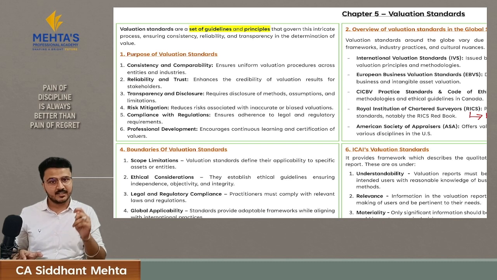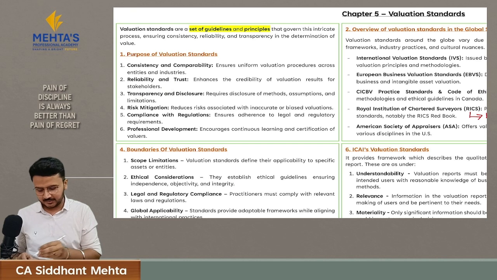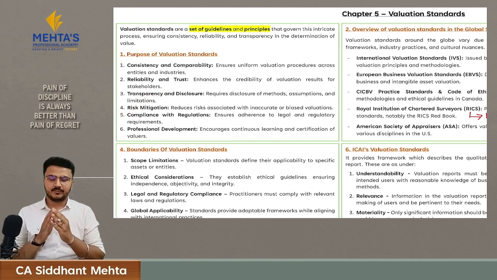The third one is transparency and disclosures. These standards tell a valuer that you have to give sufficient information in the valuation report, by which the reader must have a transparent picture of the valuation. Hence, because of these standards, there is transparency and disclosure. Fourth thing, risk mitigation. There are proper steps given in standards which a valuer has to follow. Hence, there are fewer chances that he will be biased and he will miss some of the steps.